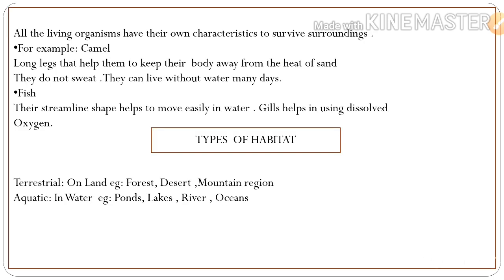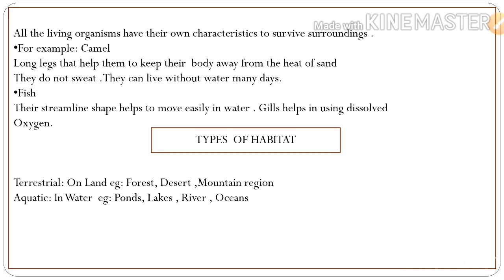All living organisms have their own characteristics to survive in their surroundings. For example, the camel. It is commonly seen in desert areas. It has long legs that help keep its body away from the heat of the sand. So they do not sweat. They can live without water for many days because in desert areas there is not enough water.